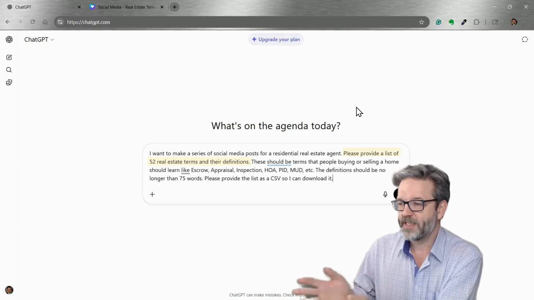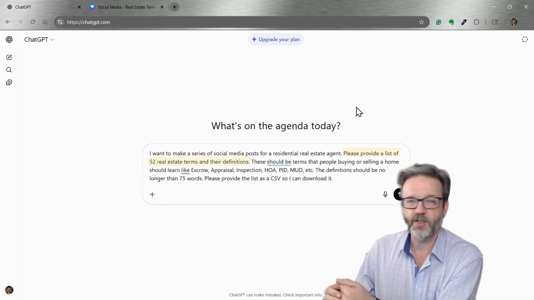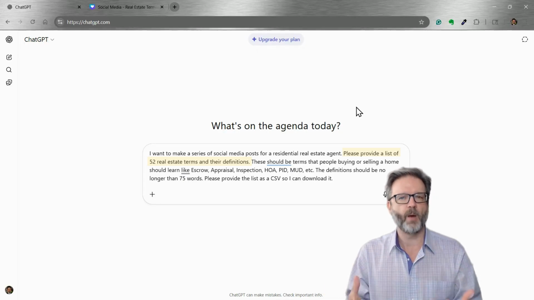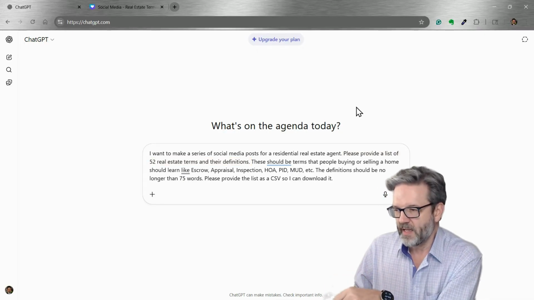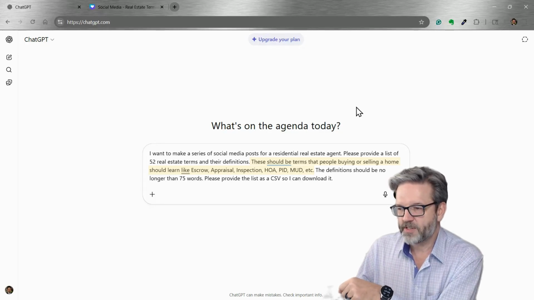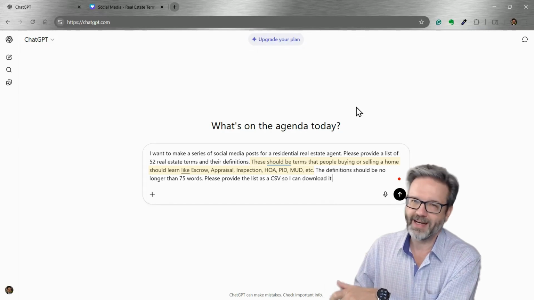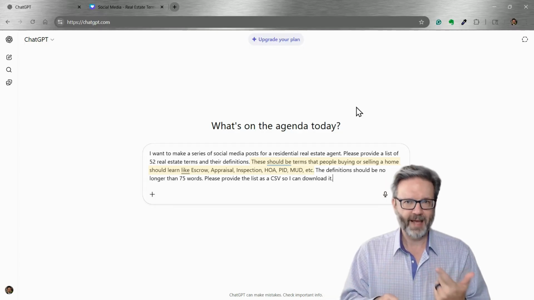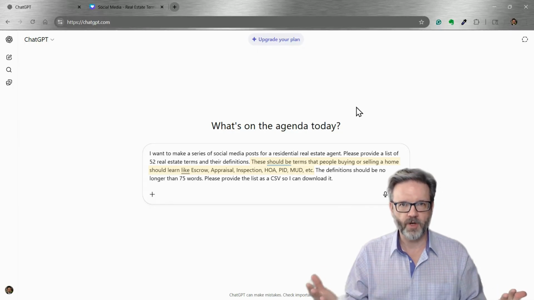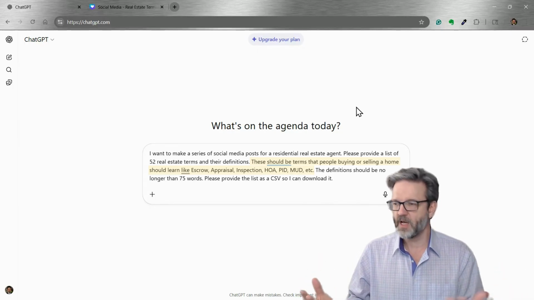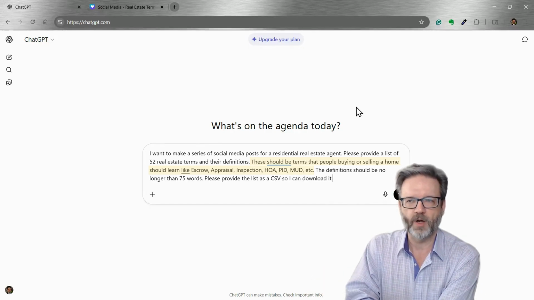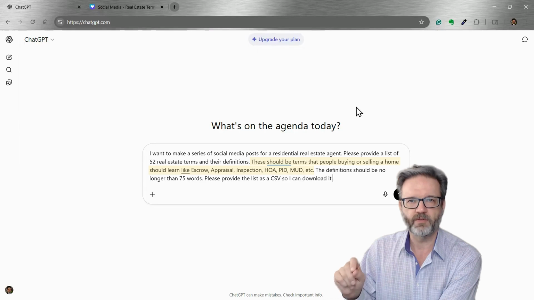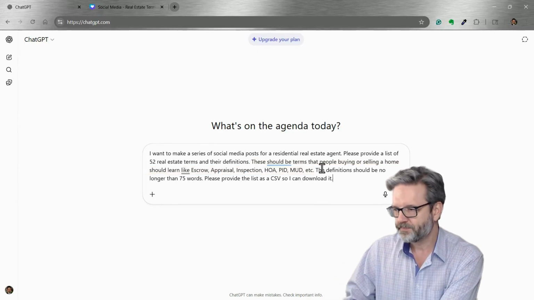I'm asking for it to please provide a list of 52 real estate terms and their definitions. That's the output I'm looking for. These should be terms that people buying or selling a home should learn, like escrow, appraisal, inspection, HOA, PID, MUD, etc. There's a whole lot of real estate terms. Nail, 2x4, window, dirt, concrete. These are terms that technically go with real estate, but those are not the types of terms I want. So I gave it a few examples of the types of terms I want to have.